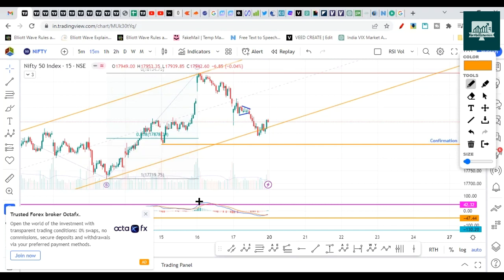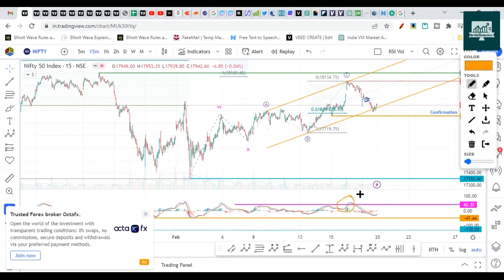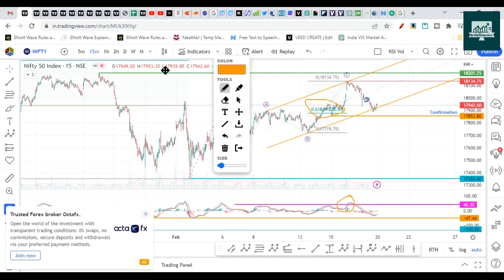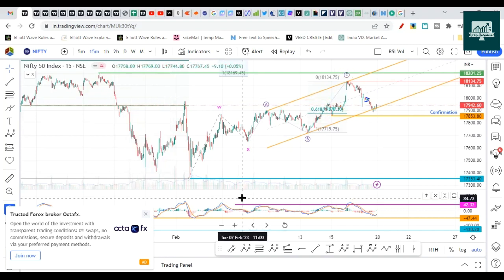Apart from that, you can see there is no negative divergence on the 15-minute chart. Yes, of course, even if there is no divergence, there is still a chance of a fall, but I doubt that because I do not see Nifty breaking the 0.6 Fibonacci. So it's important to break the 17,853 low. If it breaks that, then there is a chance that our wave count ended here as the Y wave, and we could have started the first drop going towards 17,000. So this is one of the cases.